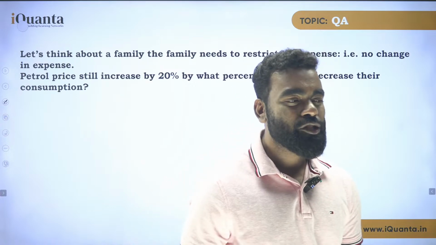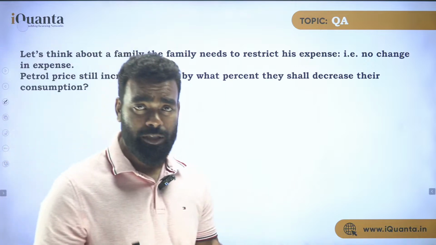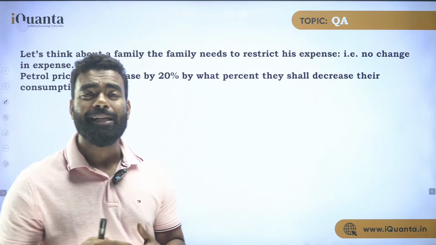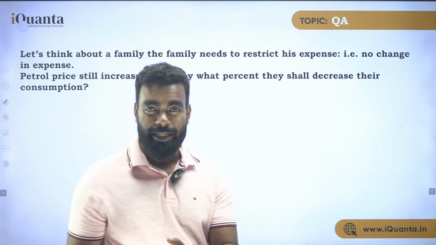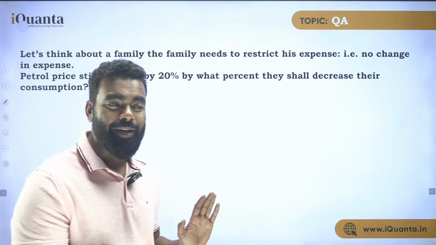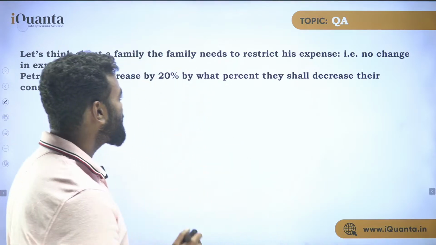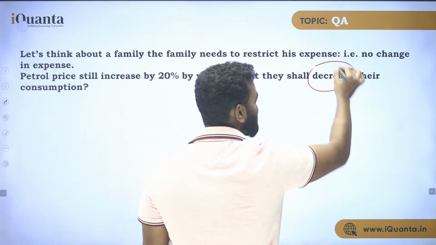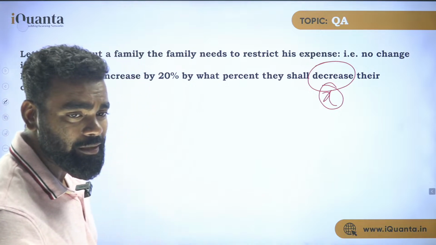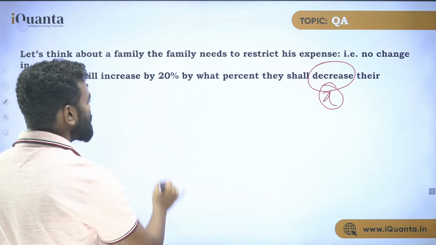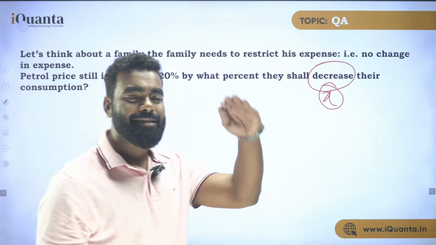So again, we solve this question in the same basic way. There are so many other ways to solve this question, trust me. When we learn base change, we can use base change to solve this also. But because we have not learned base change, I'm using successive to solve this question, using whatever we have learned. So think about the decrease as x. What is the decrease? The decrease is x, right? Clear? So if the decrease is x, it is increased by how much? 20%. So it is a 20% increase, right?